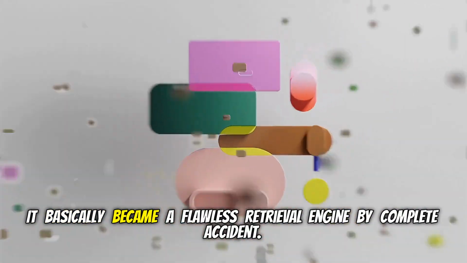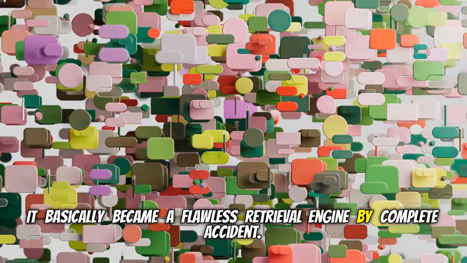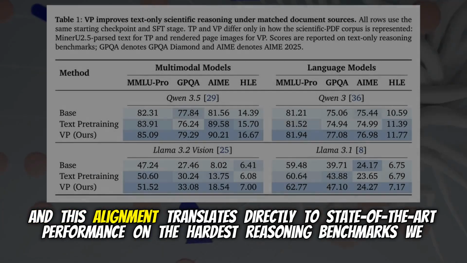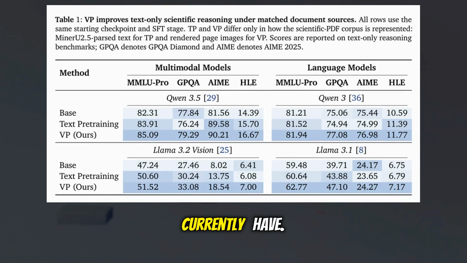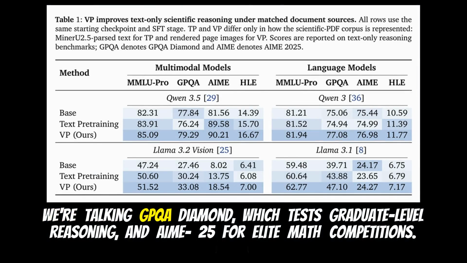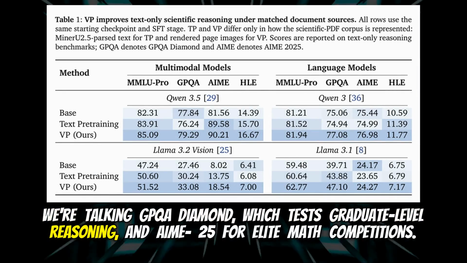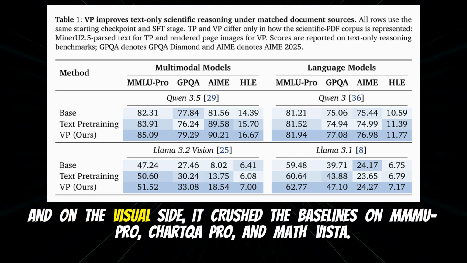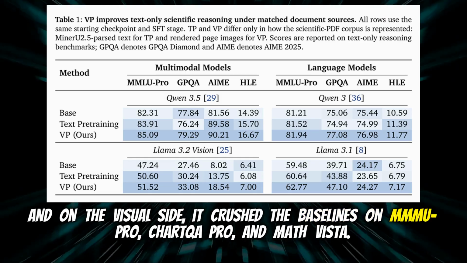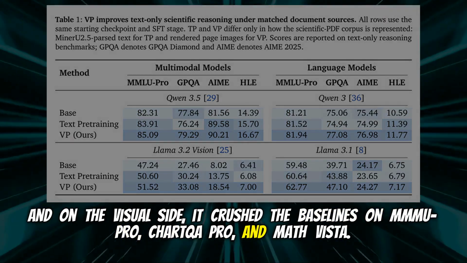It basically became a flawless retrieval engine by complete accident. And this alignment translates directly to state-of-the-art performance on the hardest reasoning benchmarks we currently have. We're talking GPQA Diamond, which tests graduate-level reasoning, and AIME 25 for elite math competitions. And on the visual side, it crushed the baselines on MMMU Pro, CharXiv Pro, and MathVista.